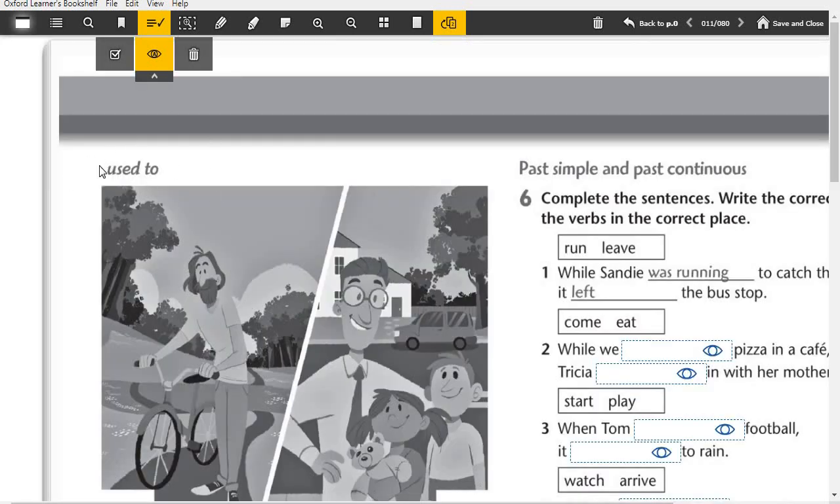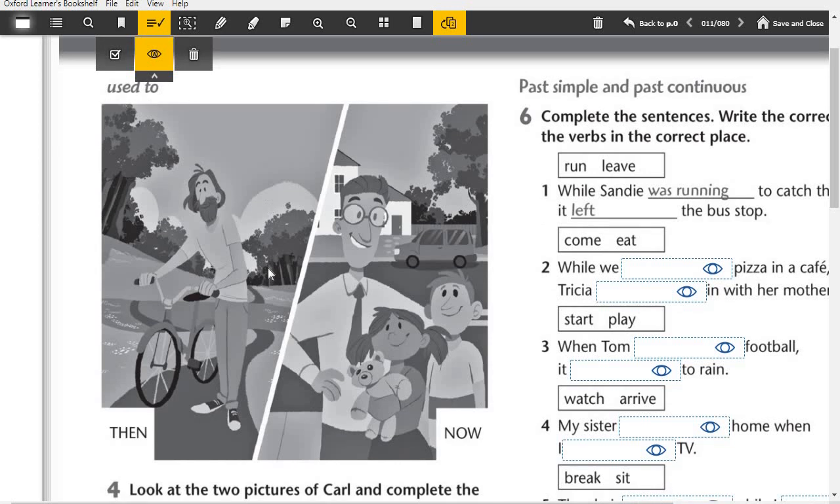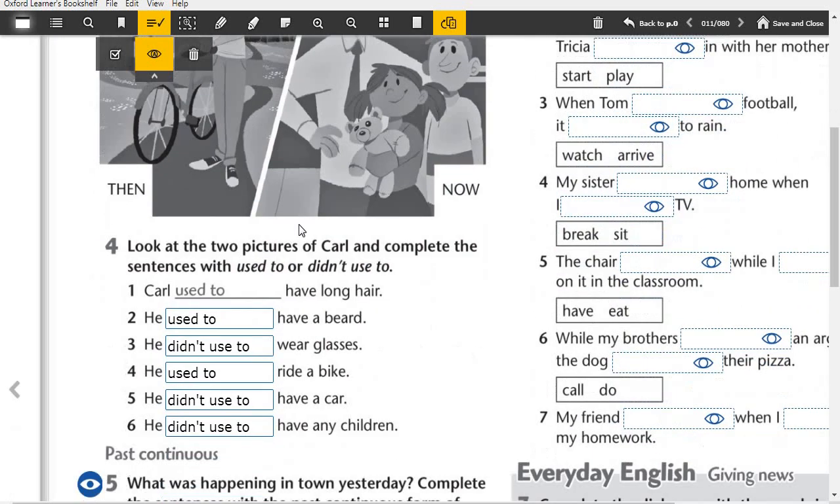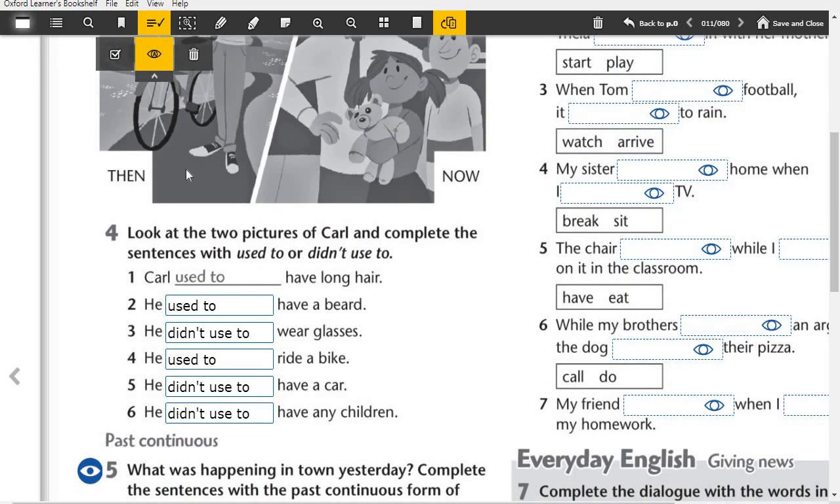On page 11, it starts with used to part. Then and now, we completed the blanks according to the picture. So 1, Carl used to have long hair. 2, he used to have a beard. 3, he didn't used to wear glasses. 4, he used to ride a bike. 5, he didn't used to have a car. 6, he didn't used to have any children.